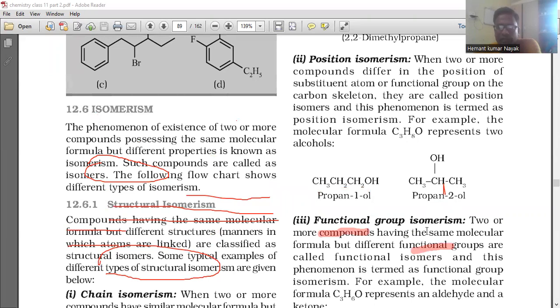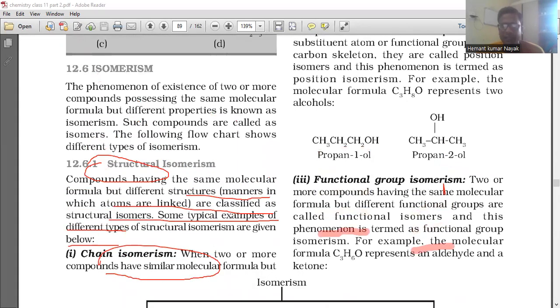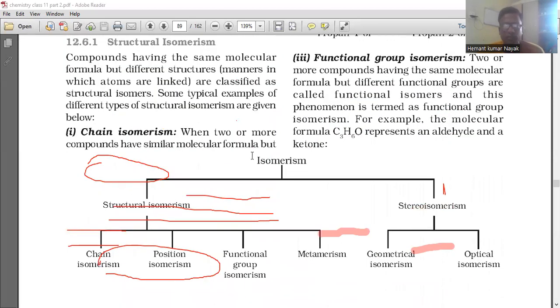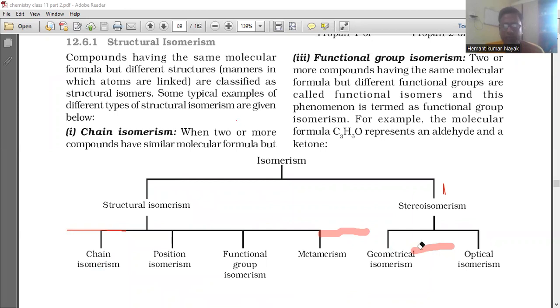Next is functional group isomerism. Two or more compounds having the same molecular formula but different functional groups are called functional isomers, and this phenomenon is termed functional group isomerism. For example, the molecular formula C3H6O represents an aldehyde and a ketone. And we can classify isomerism into different types.